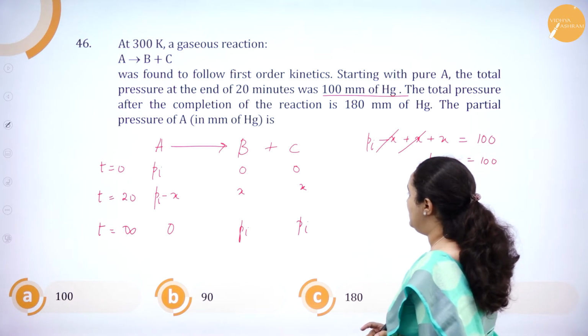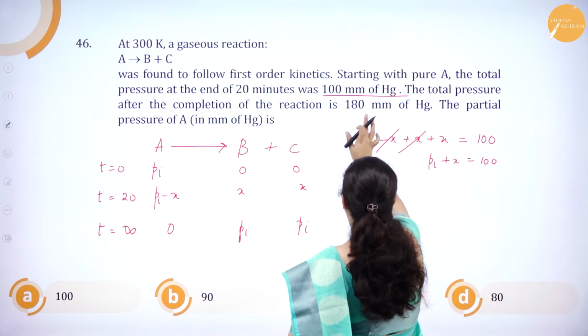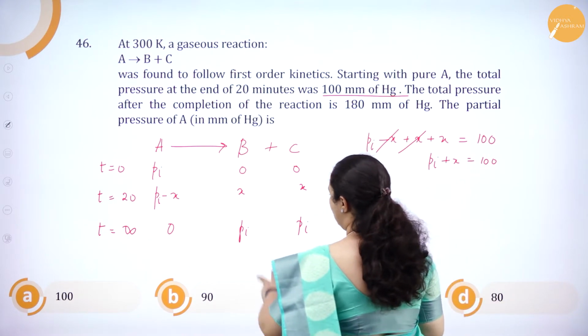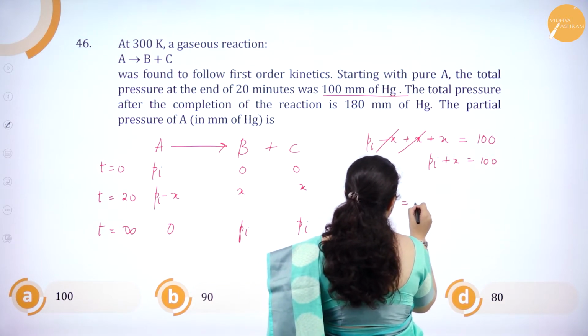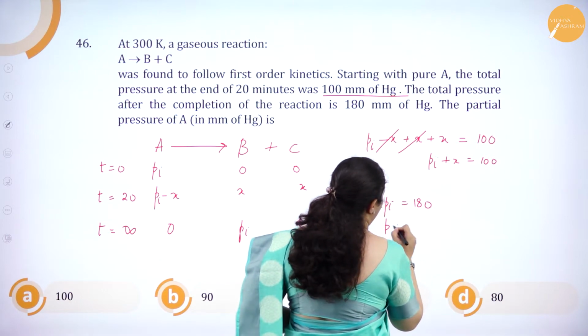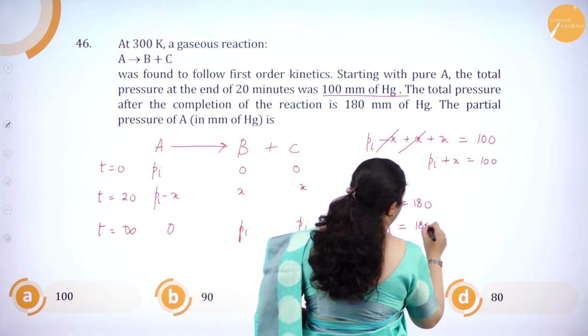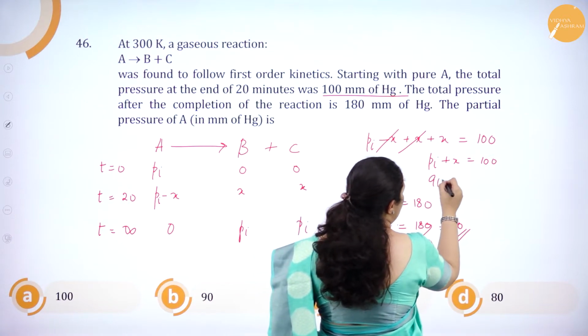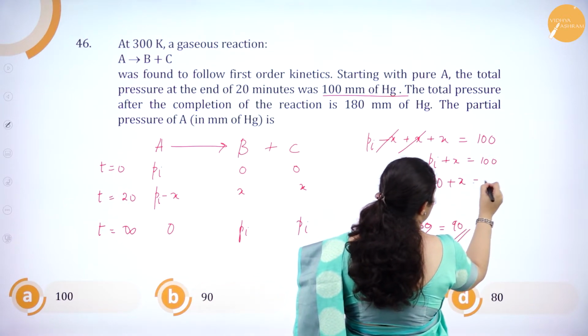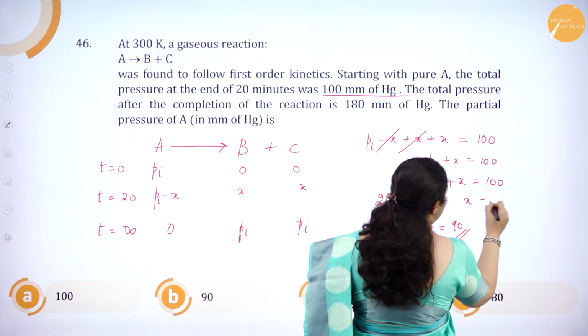Next, at infinity we have 180 millimeter of mercury as the pressure, but at infinity I have B and C, that is 2 Pi is equal to 180. So Pi is equal to 180 divided by 2, that is equal to 90. So Pi is 90, 90 plus X is equal to 100. So X should be 10.